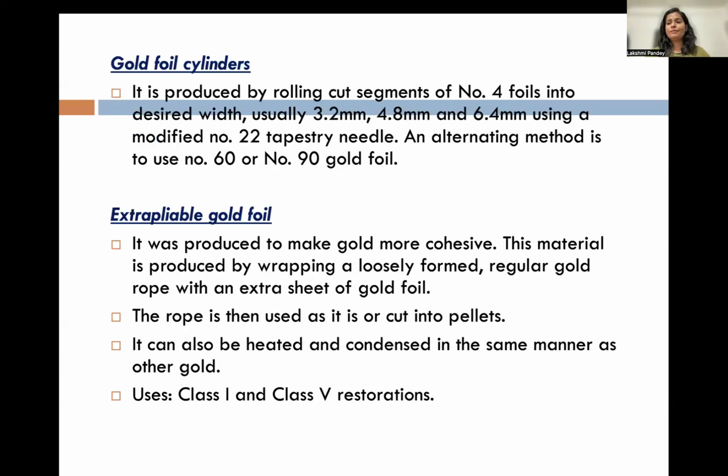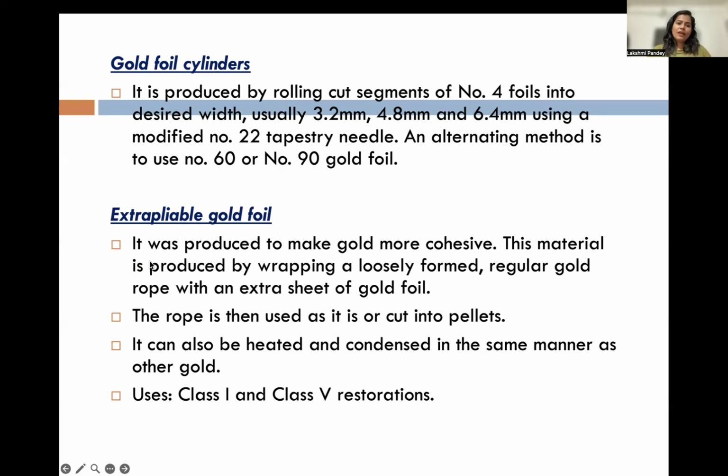Cylinders are also prepared from number 4 sheet foils. You roll it and then you cut according to how much you need. Some people also use number 60 or number 90 gold foils.